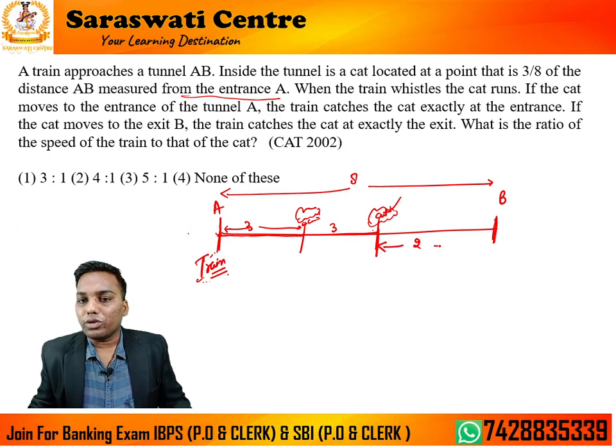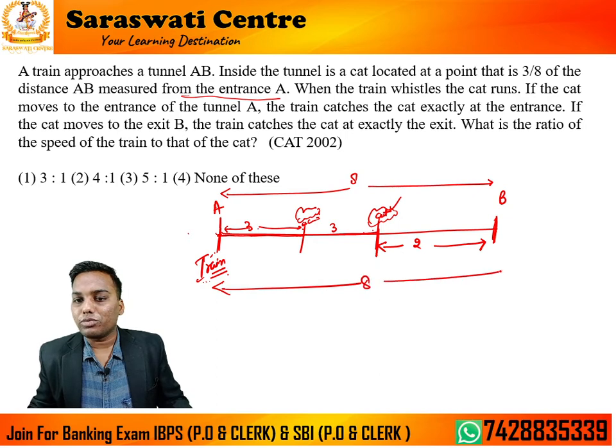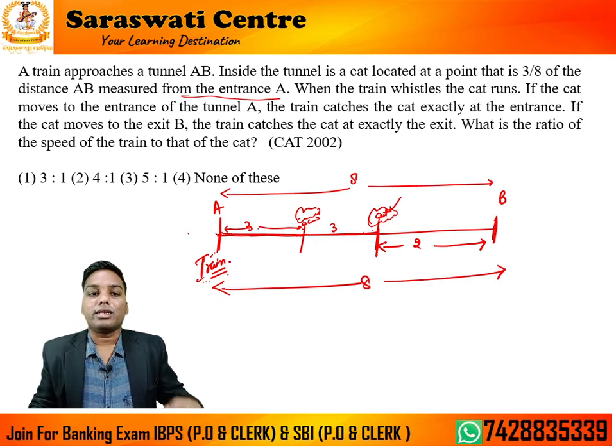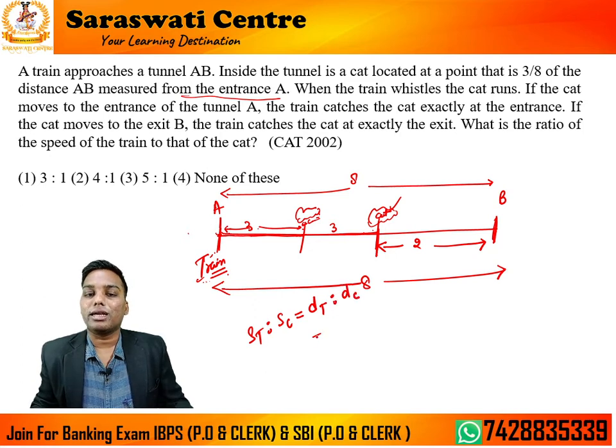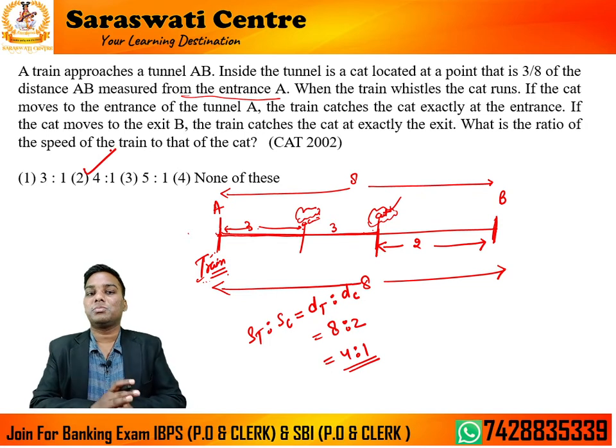तो कैट कितना कवर करेगी? 2 यूनिट रह गया उसका सिर्फ, because ये ऑलरेडी कवर 6 यूनिट, 3 ऑलरेडी यहाँ पे था और 3 और इसने कवर कर लिया, 2 यूनिट। The train has to cover 8 units to be caught, and you can say the train has to cover 8 units to catch this cat. ट्रेन को भाई 8 यूनिट कवर करना पड़ेगा ना इसको पकड़ने के लिए। So speed of train and speed of cat will be distance covered by train ratio distance covered by cat. So this will be 8:2. It means this will be 4:1. Okay, so the answer of this question is 4:1.